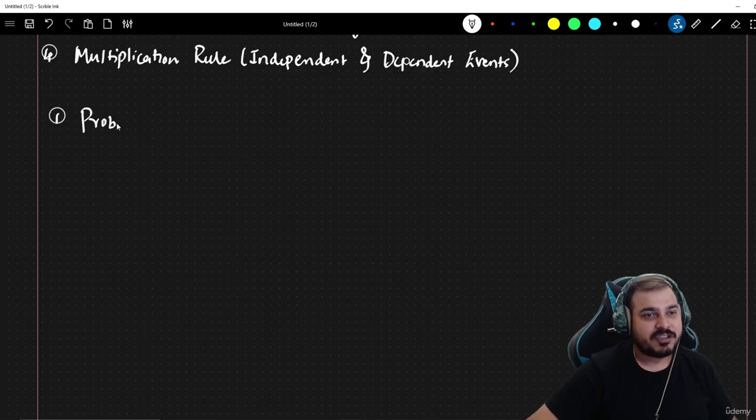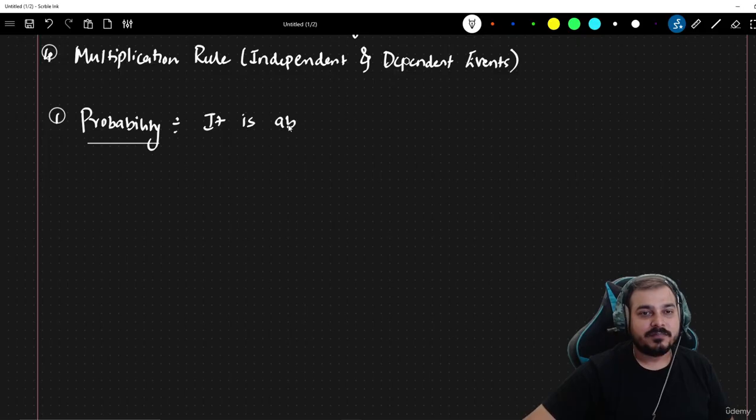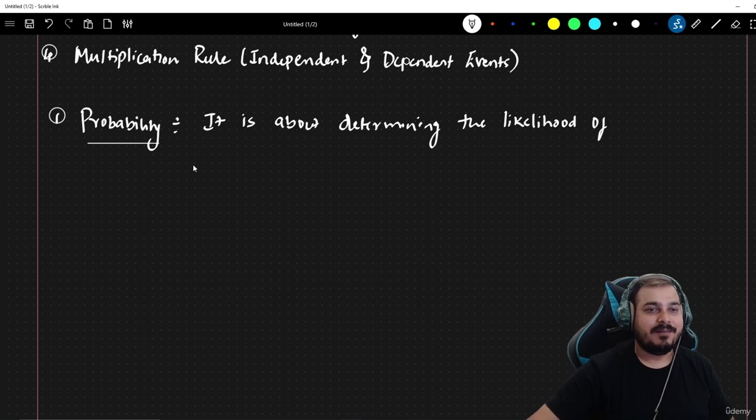So first I'm going to just define a probability. What exactly is probability? If you really want to define it in front of a recruiter, you can just write that it is about determining the likelihood of an event, or an experiment, anything.